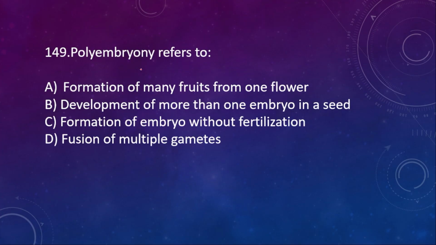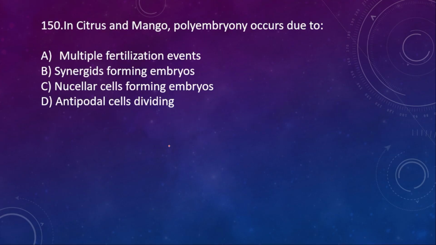149. Polyembryony refers to formation of many fruits from one flower, development of more than one embryo in a seed, formation of embryo without fertilization, fusion of multiple gametes. Here the right option is option B. 150th question. In citrus and mango, polyembryony occurs due to multiple fertilization events, synergids forming embryos, nucellar cells forming embryos, antipodal cells dividing. Here the right option is option C.